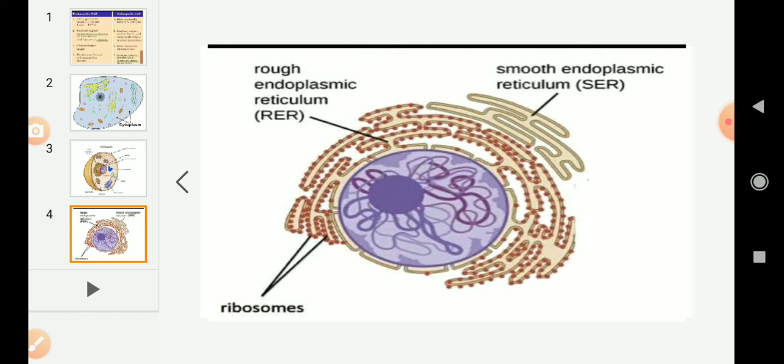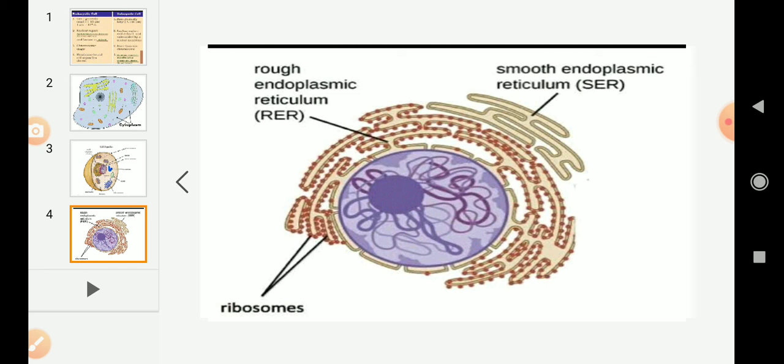Okay, and what is membrane biogenesis? Membrane biogenesis means the proteins and lipids. Proteins and lipids are nutrients. Proteins and lipids are helpful in building the cell membrane or repairing the cell membrane.